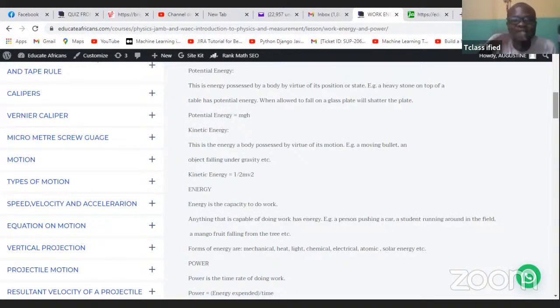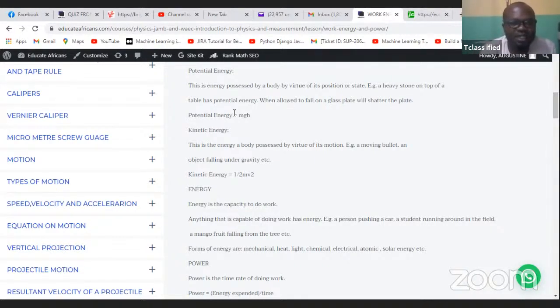So the energy associated with moving particles is known as kinetic energy, whereas the energy associated with a body at a given height from the floor, because of its position, like a ball from the floor, is potential energy because of position. That's why we call it potential energy: energy of a body due to its position. Whereas energy of this body when it's moving, we call it what? Kinetic energy. So take very important precaution on the difference between kinetic energy and potential energy.